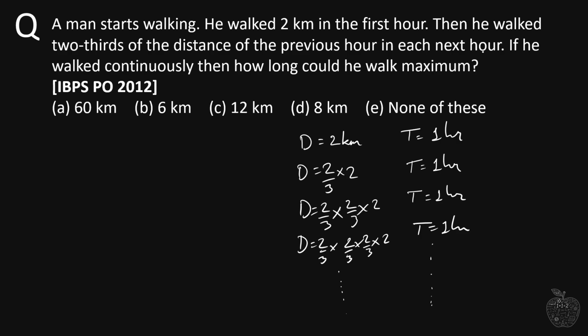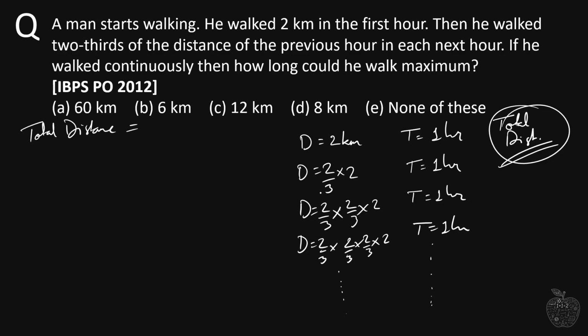And the question is asking us, if he walked continuously, then how long could he walk maximum? That means we are asked here, what is the total distance he will travel? This is what we are asked. So let's calculate the total distance.